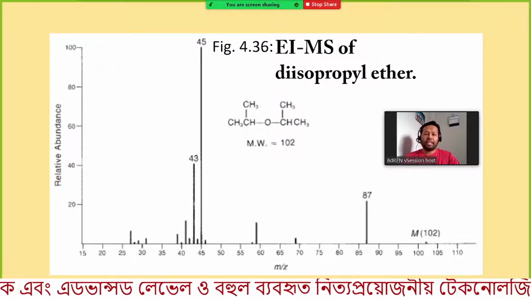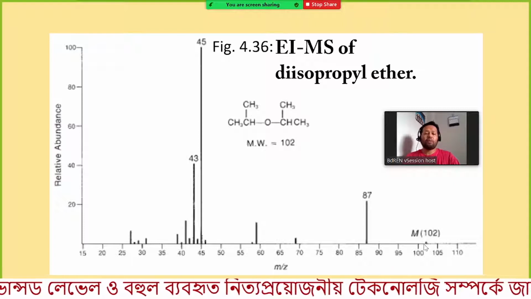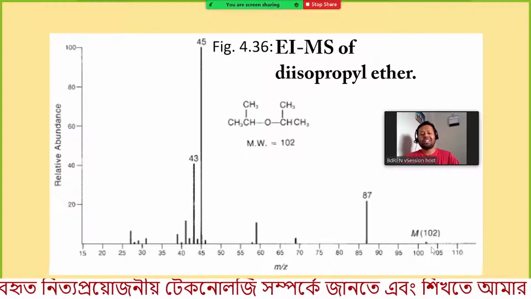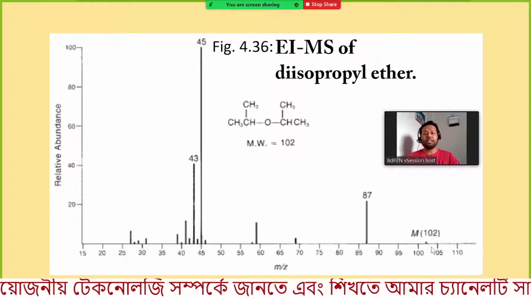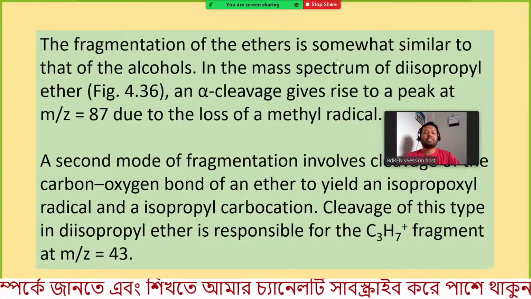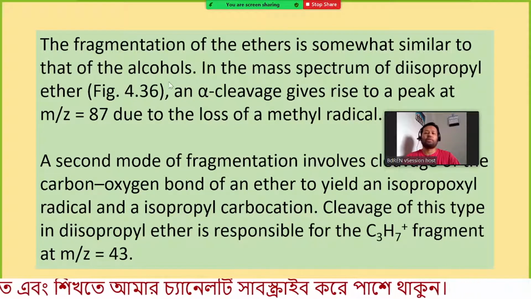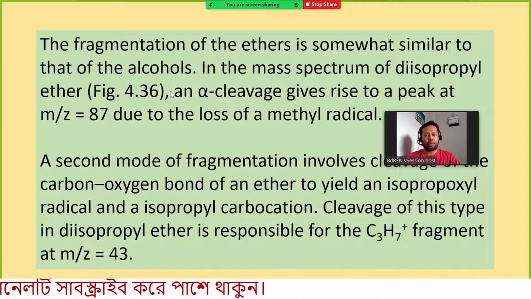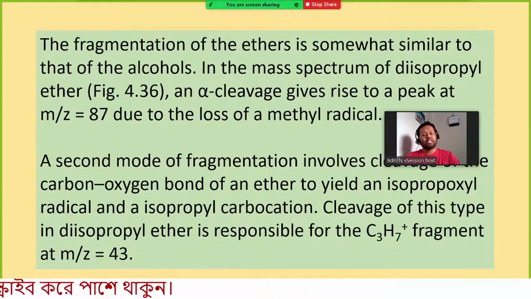So for ethers we can find the parent ion signal. However, the signal intensity is relatively low but still available. The fragmentation of ethers is somewhat similar to that of alcohols. Already I have mentioned how the alcohols are fragmented. So very similar.